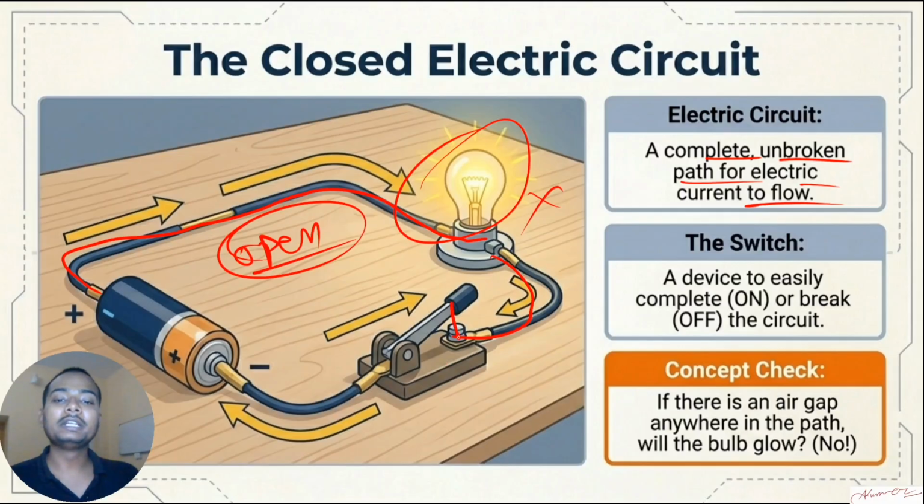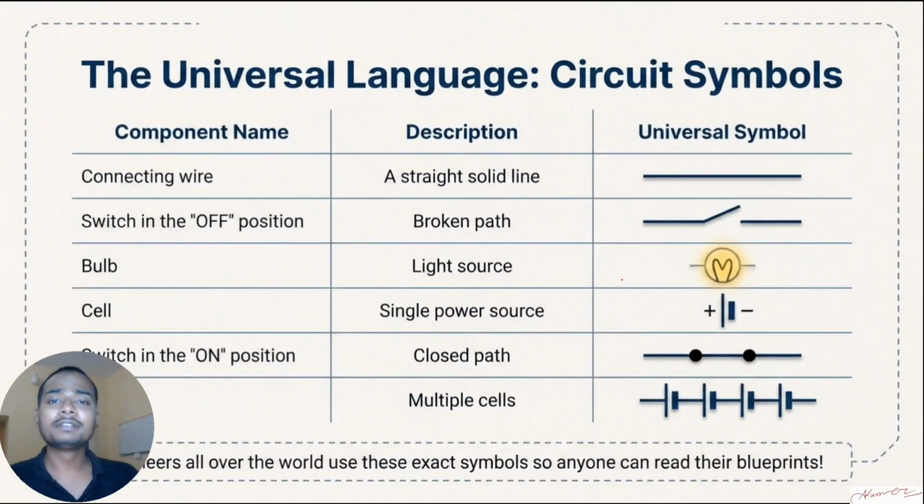What you will have to do is connect this one. The switch must be closed. Then the circuit is complete, the electrons start moving, and then you can say that the bulb will glow. So it is basically the unbroken, complete path for electric current to flow. There are different components like connecting wires, switch, bulb, cell, and batteries.